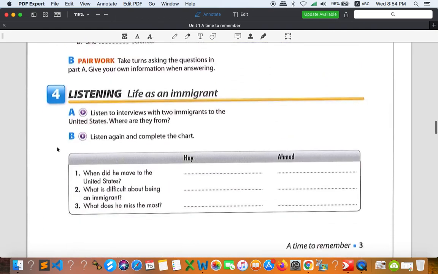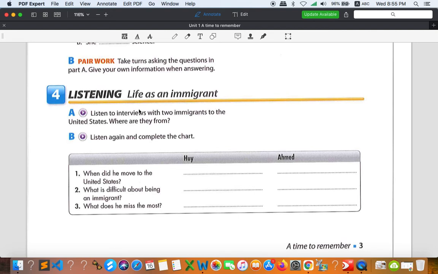Okay, so let's go to number 4. That is the listening. You can refer to the listening audio that I attach. Just listen to these interviews with two immigrants. Everybody, immigrants refer to people who live in a different country. Just like if we move to America, then we can say we are immigrants. Actually, our nationality is Cambodian or Khmer. Then we move to America. That is immigrant.